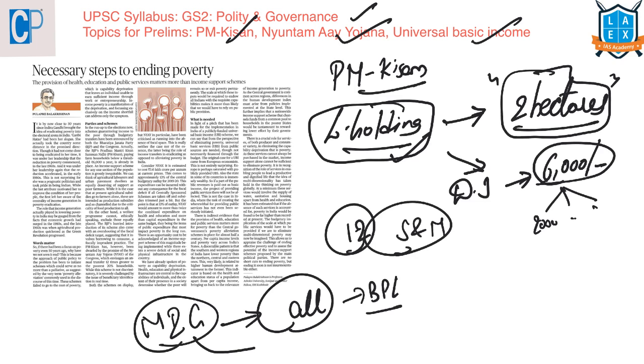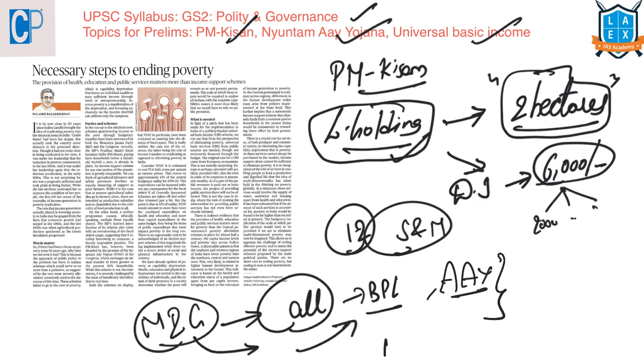This scheme will provide all the citizens who are below poverty line and who belong to Antyodaya Anna Yojana sufficient income for them to live on, provided that they meet certain conditions like citizenship status and economic backwardness. Then only they will be provided with this minimum income for them to live on.